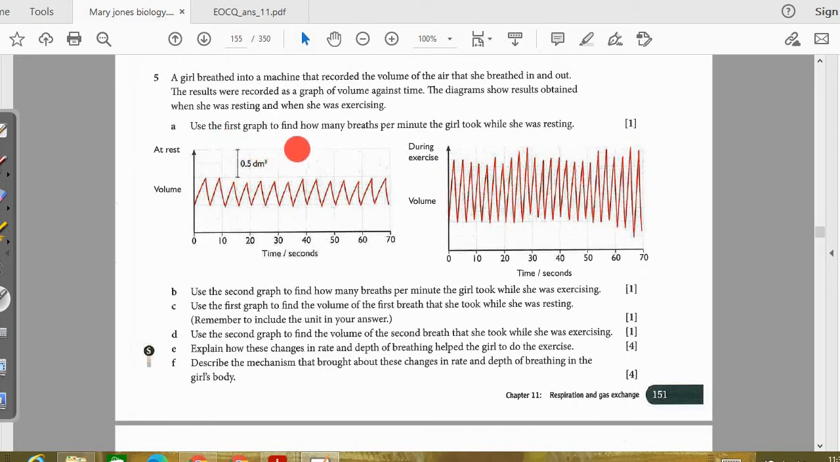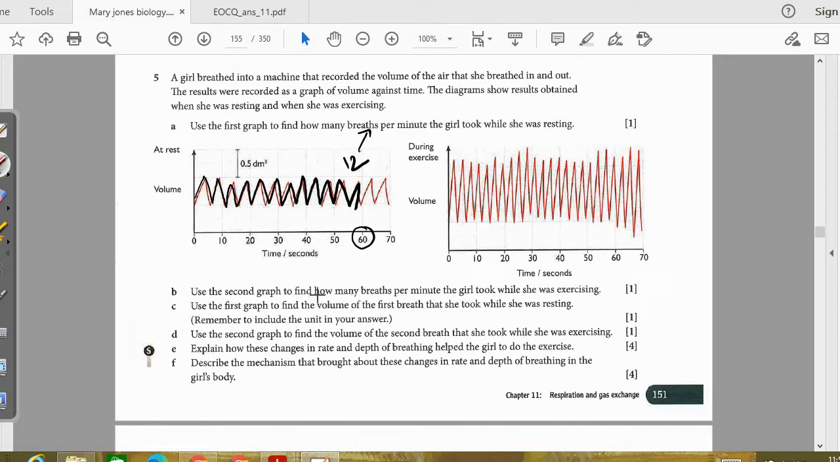A1 is: use the first graph to find out how many breaths per minute the girl took while she was resting. Per minute we are asking, so 60 seconds. So till here only you have to count: 1, 2, 3, 4, 5, 6, 7, 8, 9, 10, 11, 12. So the answer for the first will be 12.